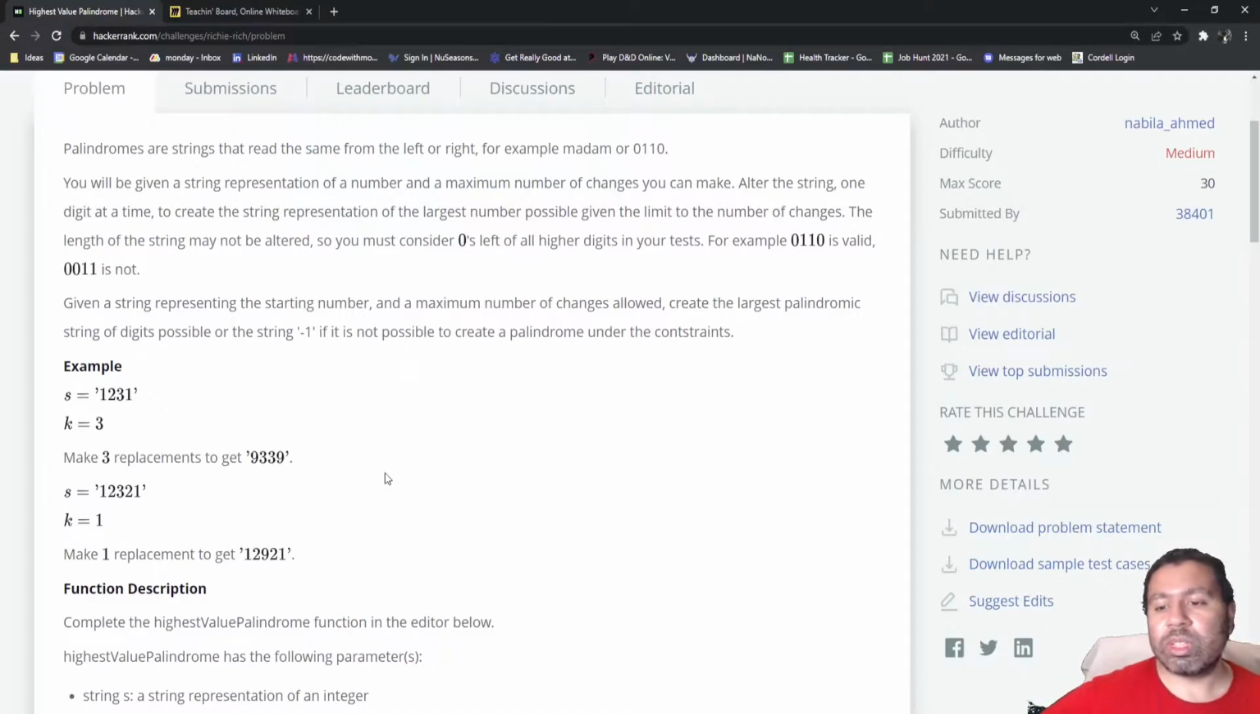Another example is given the string 12321 and the number of alterations set to 1, you can replace the center 3 with a 9 to get the largest number of 12921. So that's the challenge. I'll give you some time to do it on your own, and I will come back with my solution. Good luck.